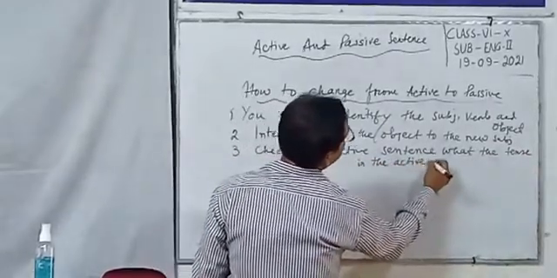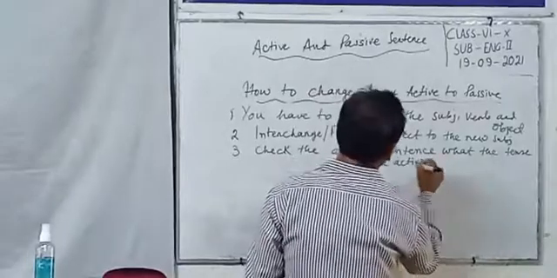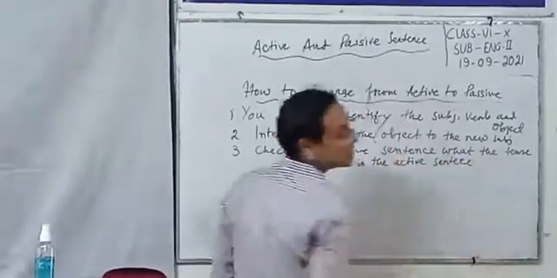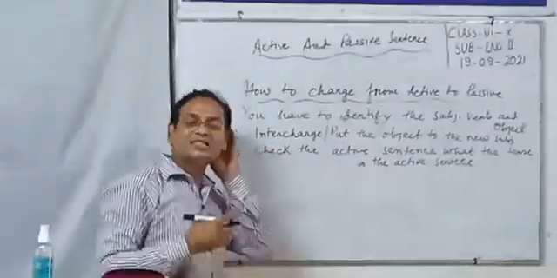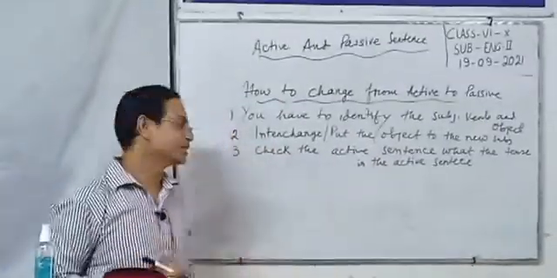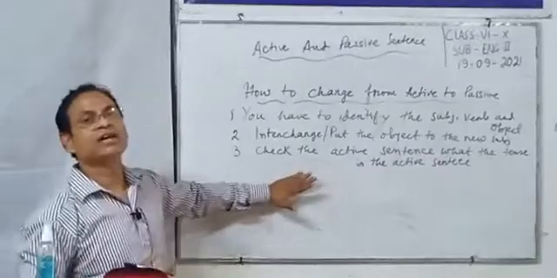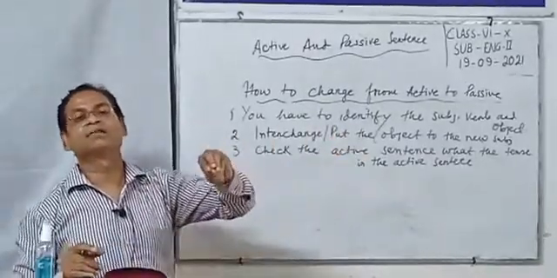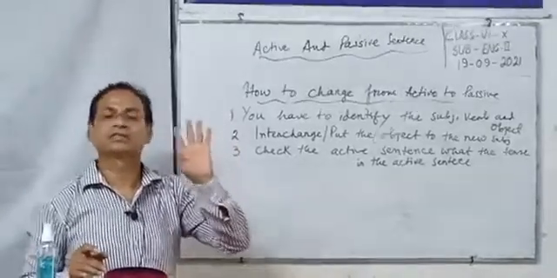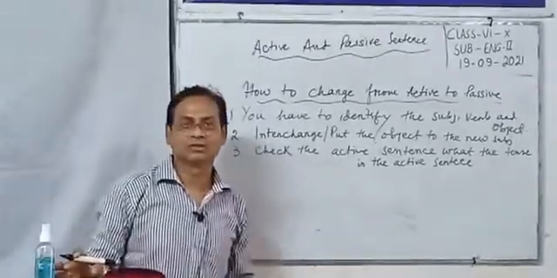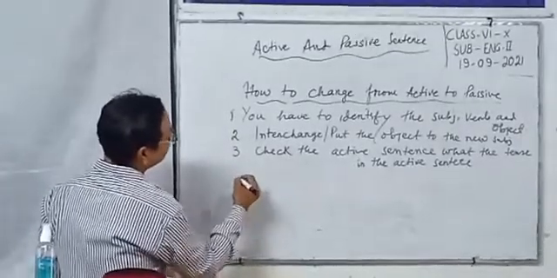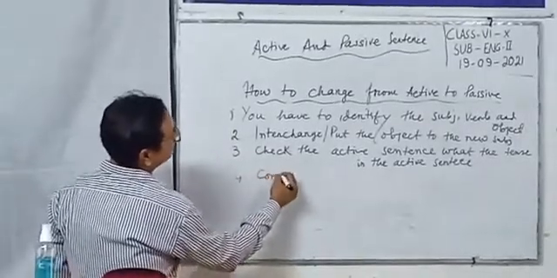Active sentence কোন টেন্সে গঠিত? প্রেজেন্ট টেন্স, past tense, past indefinite or past perfect? You have to check. তোমাকে চেক করতে হবে, তোমাকে দেখতে হবে যে এটা past indefinite, past perfect or past perfect continuous. This is step 3. Step 4, conjugate the be verb.